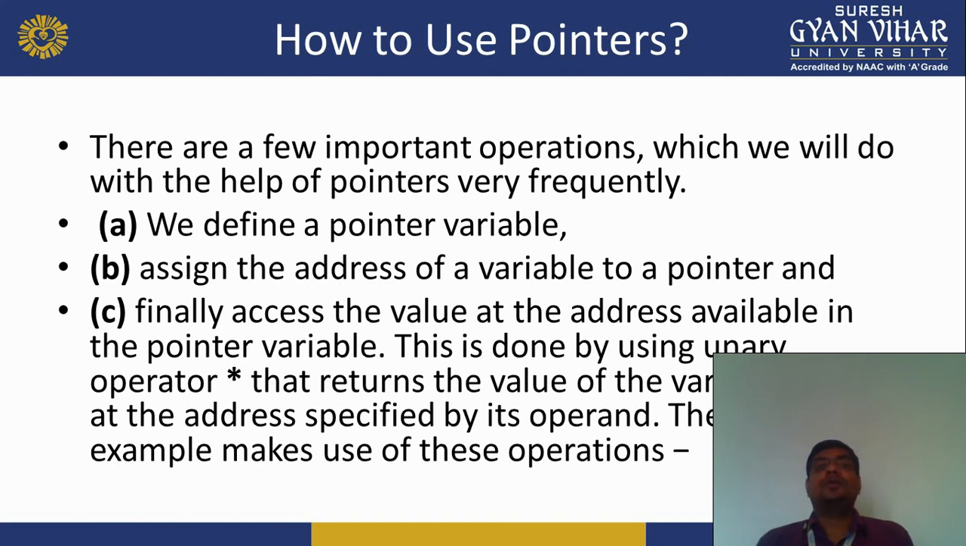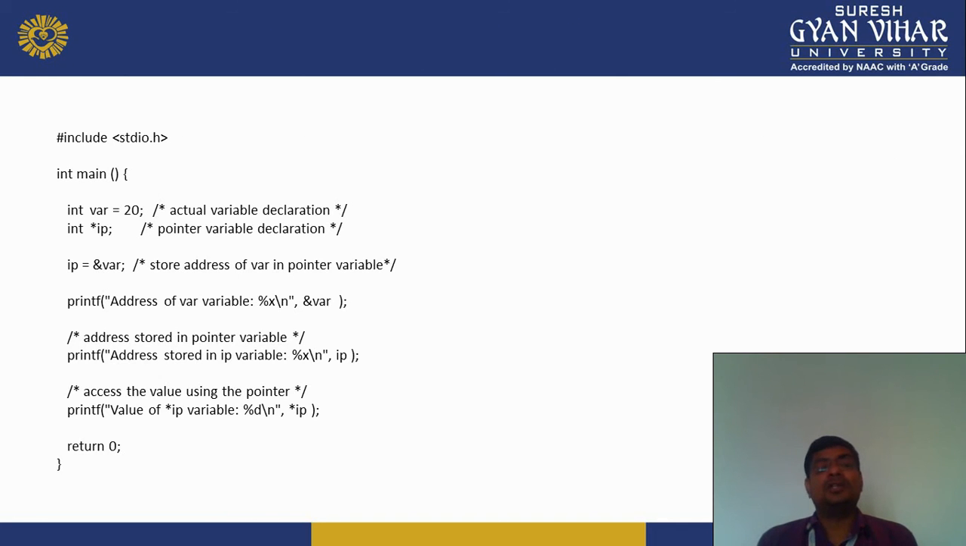So how to use pointers? There are a few important operations which we do with the help of pointers very frequently. First we define a pointer variable, assign the address of a variable to a pointer, and finally access the value of the address available in the pointer variable. This is done by using the unary operator asterisk, which returns the value of the variable located at the address specified by its operand. The following examples make use of these operations.